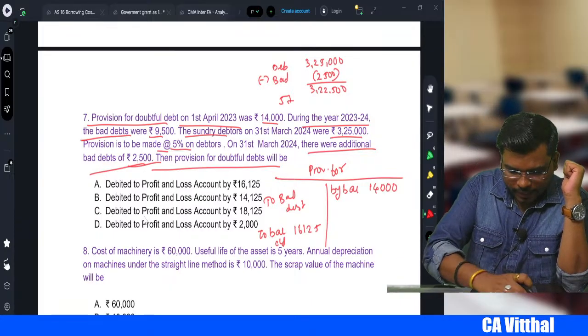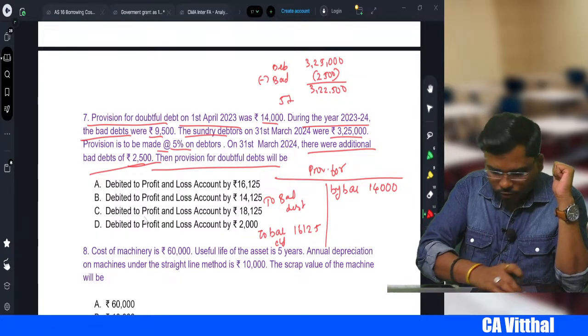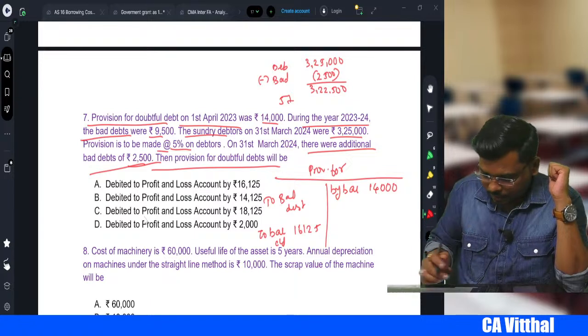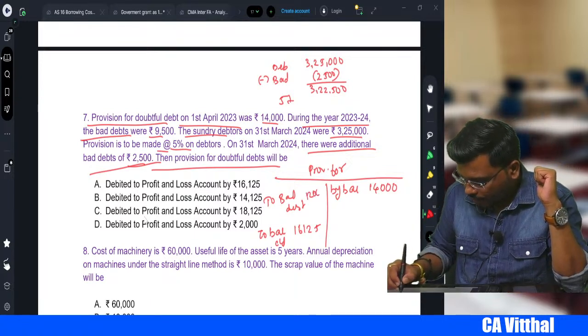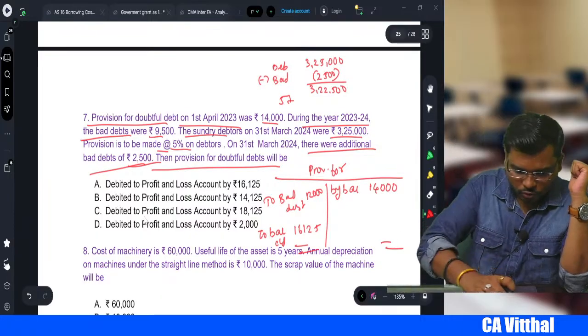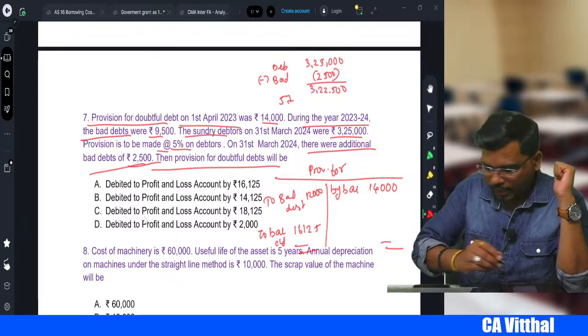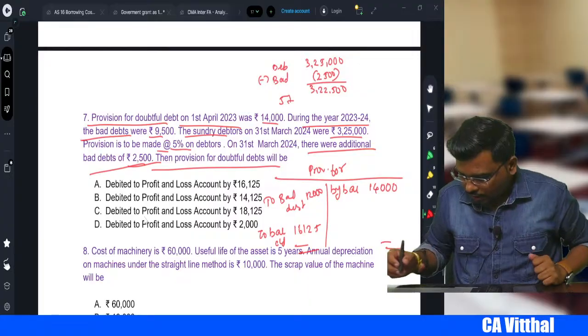So total bad debt was 14,000 opening, plus during the year it was 9,500, plus excess 2,500 extra we created, 12,000 here. So your balancing figure will be 12,000 plus 16,125, 28,125 minus 14,000 is equal to 14,125.